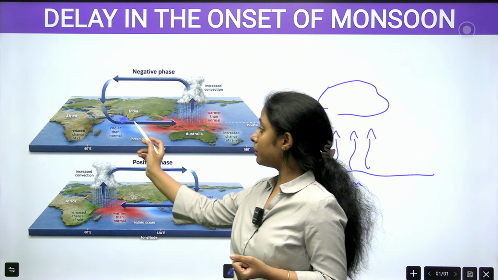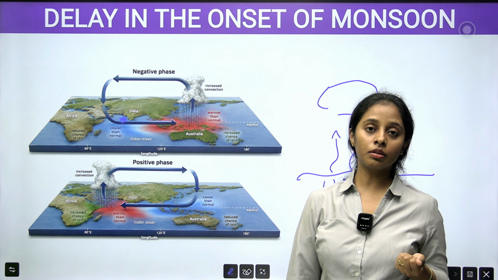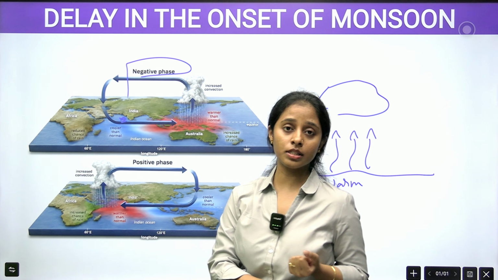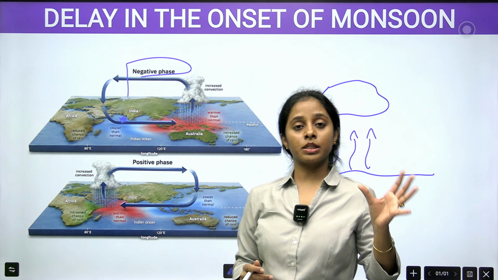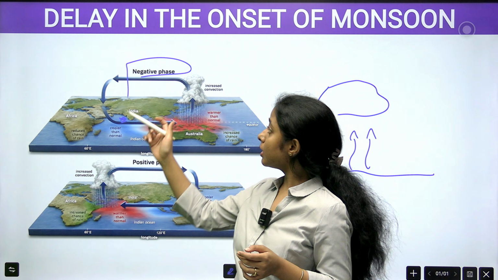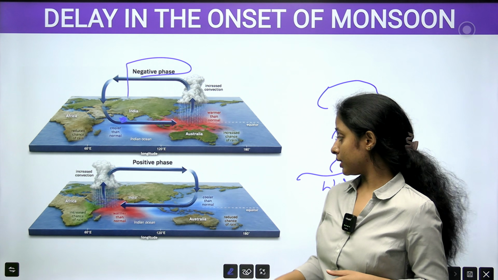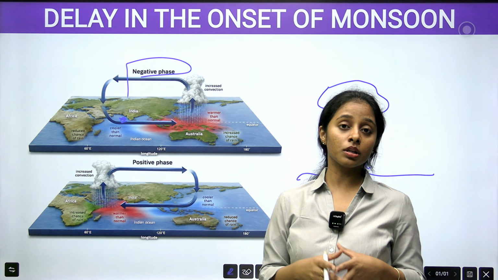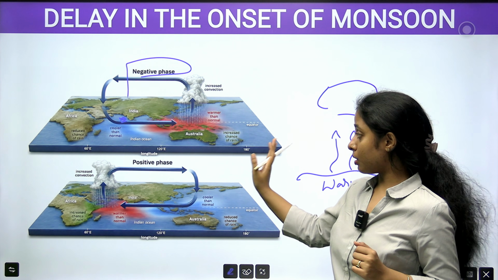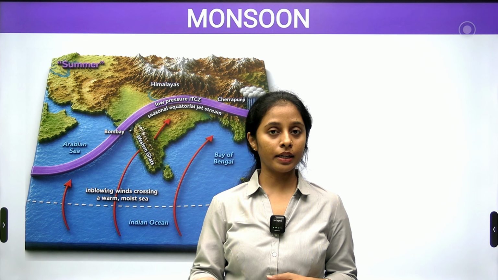Then what happens, especially in the Western Ghats regions, is that monsoon rain will also reduce. This is what we call the negative phase. So initially, especially at the end of May and the first two days of June, we had seen the negative phase of the Indian Ocean Dipole. See, this Indian Ocean Dipole is an important concept for UPSC, KPSC and KEA. We are expecting a question from here, so understand the concept clearly. So these were the three reasons why there was a delay in monsoon.